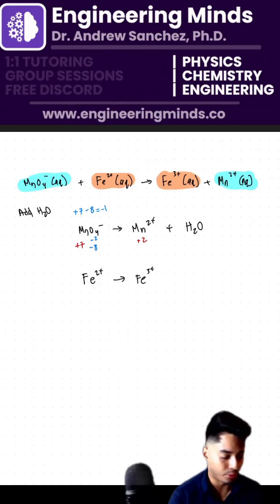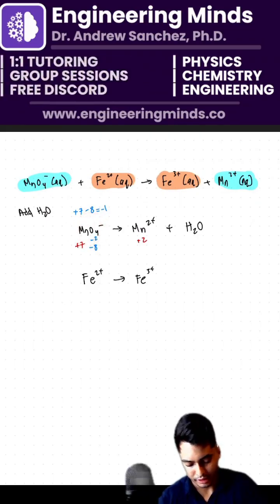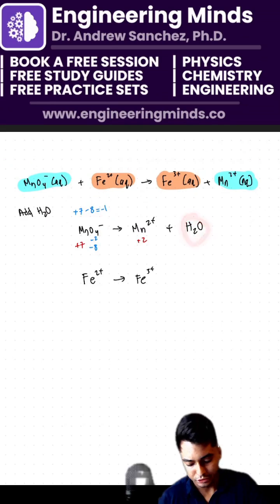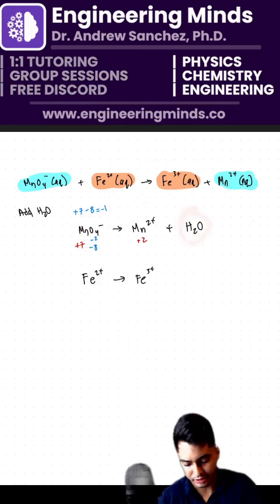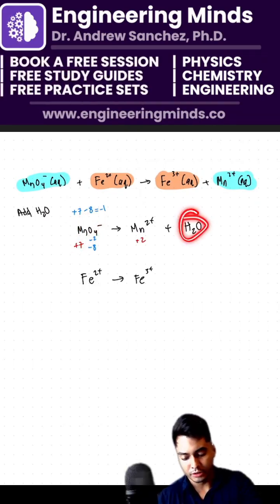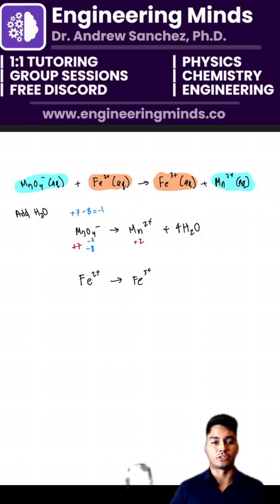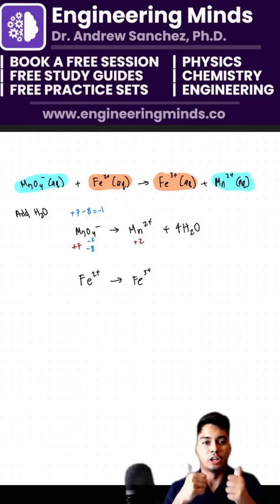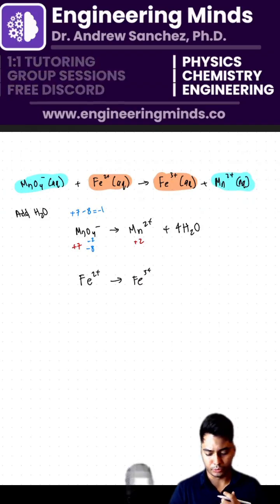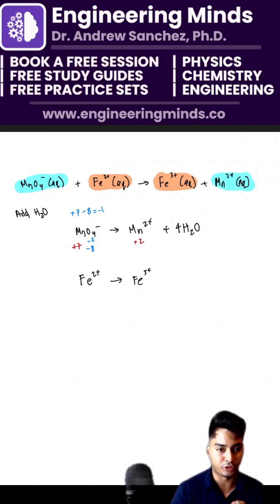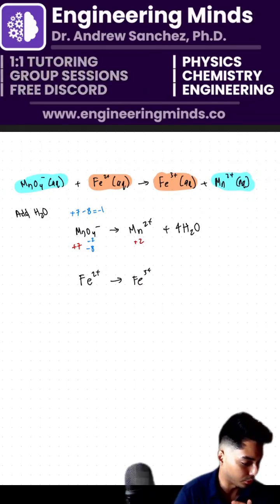And how many do I got to add, chat? How many do I have to add here? Because I have MnO4, so I only have H2O 1. So how many waters do I need here? We got to add it to the right here because I already have oxygen here. So how many do I need to add? There you go, 4. Okay, everyone's cooking that up. Let me take a pause here. If everyone's understanding this so far, go ahead and drop that thumbs up. It's MnO4 minus, Mn2 plus here, 4 H2O. Are we so far so good here?